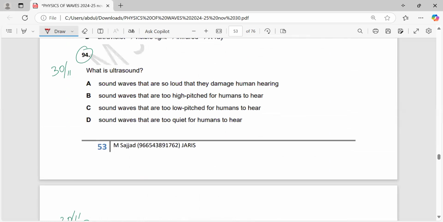What is an ultrasound? Sound waves that are so loud they damage the human hearing. How will they damage the human hearing when we cannot hear them? So it's wrong. Sound waves that are too low pitched, wrong. Too quiet for humans. Correct answer is B. Sound waves that are too high pitched for humans to hear, because ultrasounds are the sounds with frequency higher than 20,000 hertz. So it means they will be highly pitched and we humans cannot hear them. So correct answer here is B.